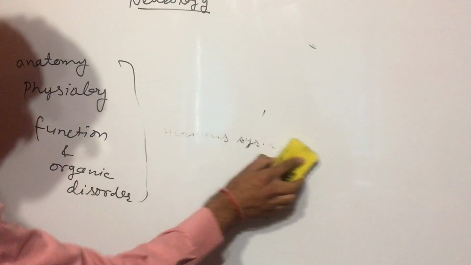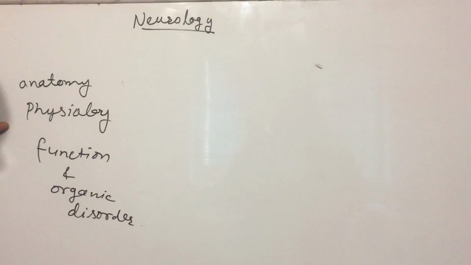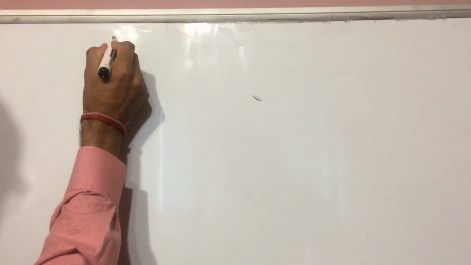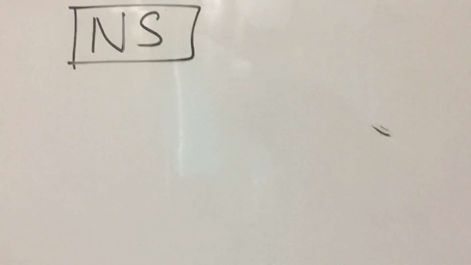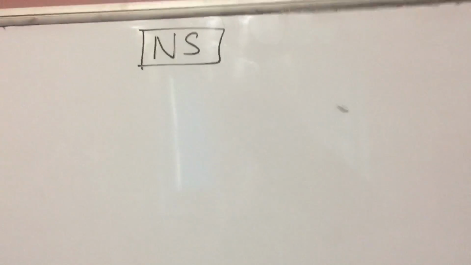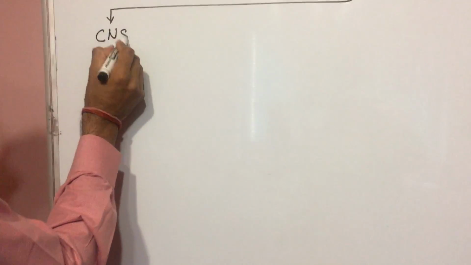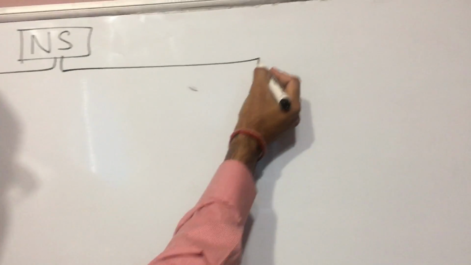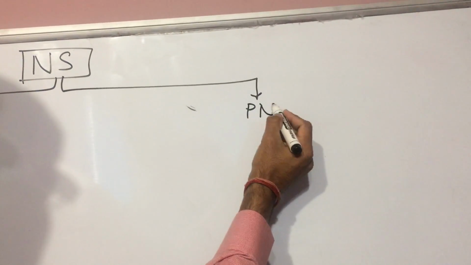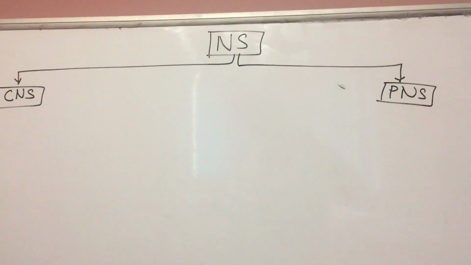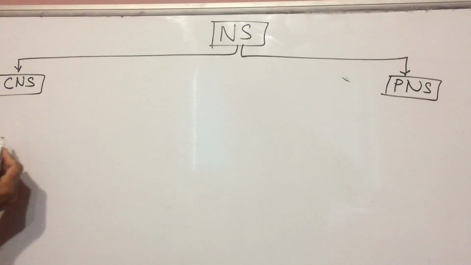So first we study the nervous system. We are starting from the anatomy and the physiology together. First, what is the nervous system? So nervous system is divided into two parts. First part is the central nervous system and second part is the peripheral nervous system. In the central nervous system we discuss the brain and the spinal cord.